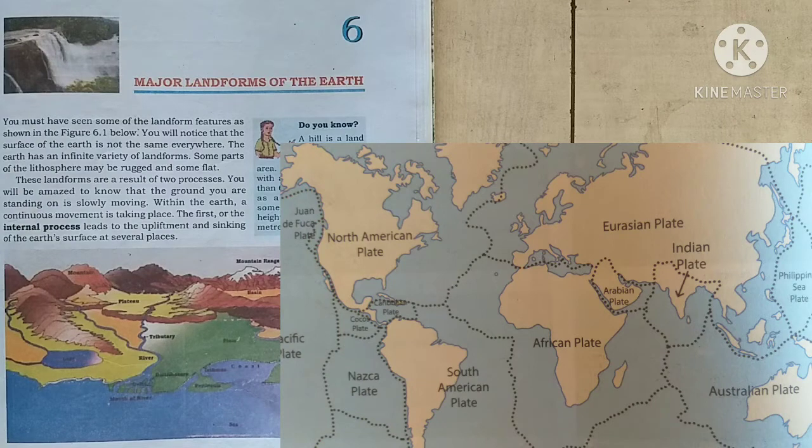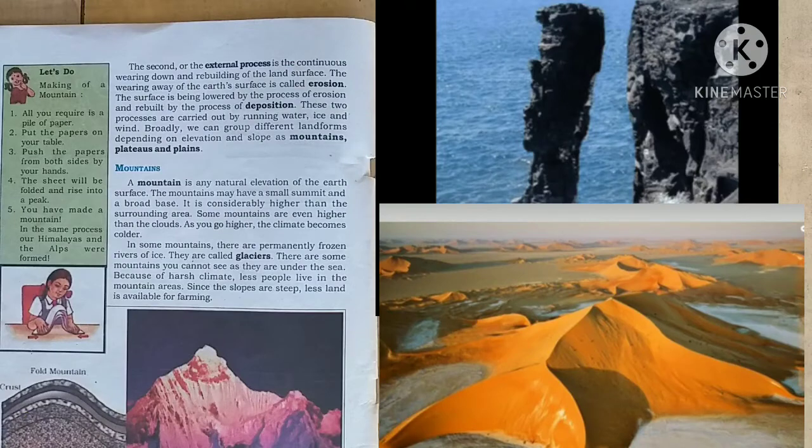They cause the rising or sinking of the earth's surface. The hills, mountains, valleys, etc. are formed by these movements. These movements means which movements? Internal process movement. Okay.